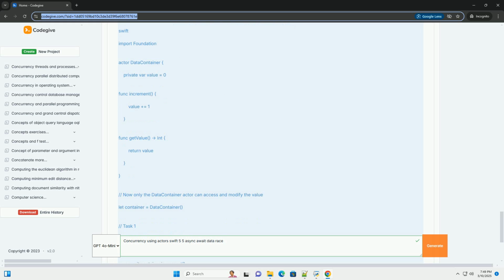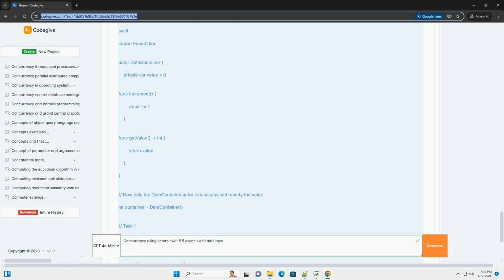Swift's actor provides a more structured and safer way to handle concurrency. Actors are a type of class that encapsulates state, properties, and behavior, methods, and isolates that state. Only one thread can execute code inside an actor at any given time. This serialization of access eliminates data races. Key concepts of actors.